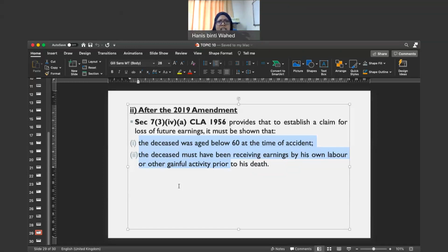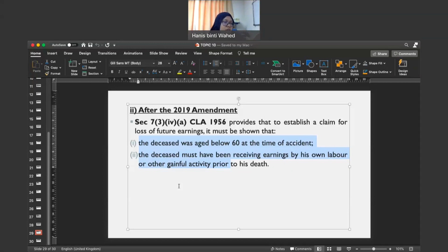Okay, jadi saya adalah dependent, apa damages yang saya boleh apply? Disebabkan kematian saya punya, contohnya saya punya suami, saya punya someone lah ya. Jadi apa damages yang saya boleh apply? Okay, for this you refer to section 7 subsection 3. It stated all the damages that you can claim. Yeah, the damages are, you can claim for loss of support. You refer to section 7 subsection 3 1 Roman. And then you can also claim for funeral expenses as stated in section 7 subsection 3 2 Roman.